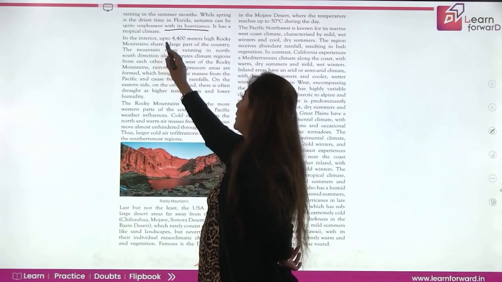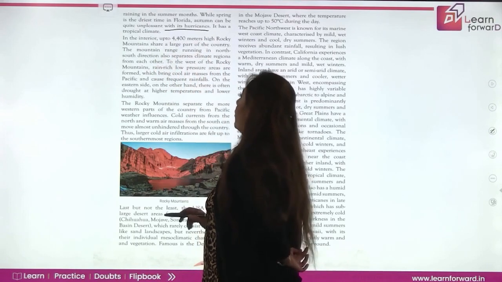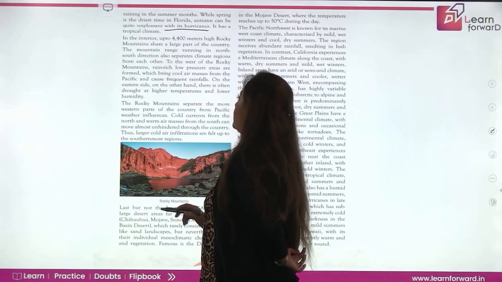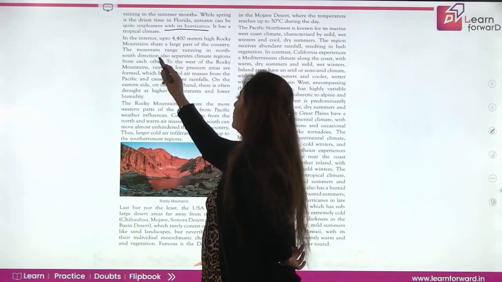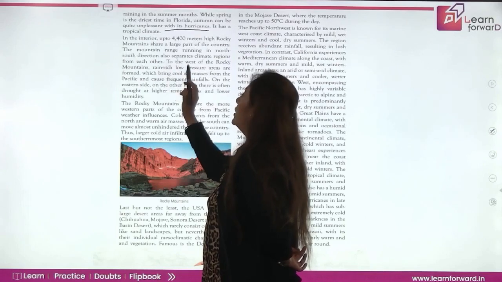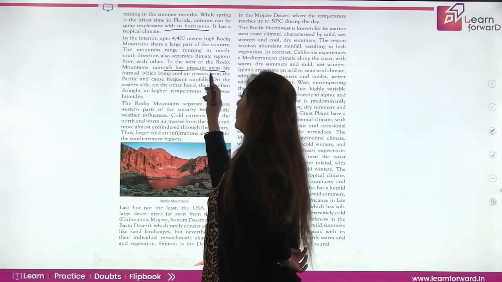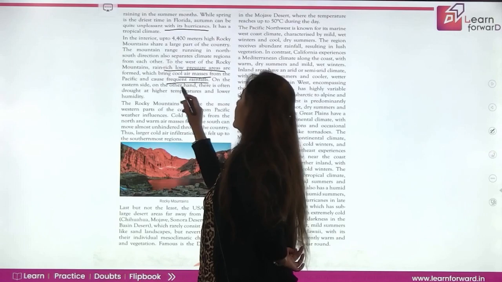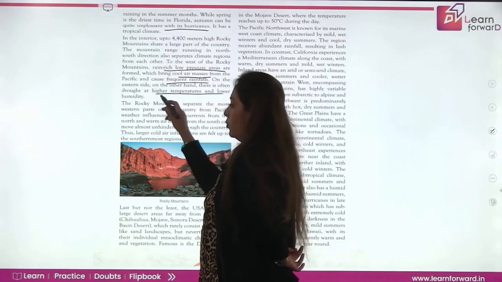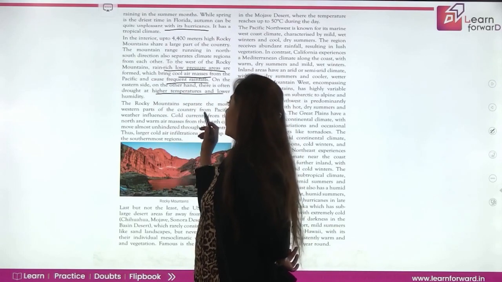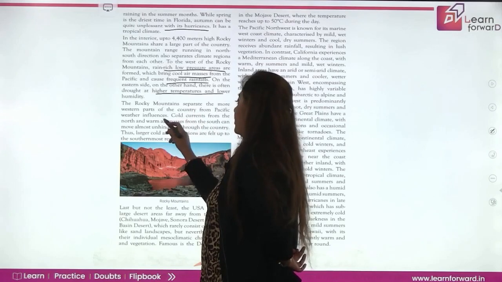In the interior, the up to 4,400 meters high Rocky Mountains cross a large part of the country. Mountain ranges running in the north-south direction also separate the climate regions from each other. To the west of the Rocky Mountains, rain-rich low-pressure areas bring cool air masses from the Pacific and cause frequent rainfall. On the eastern side, on the other hand, there is often drought with higher temperatures and lower humidity. The Rocky Mountains separate the most western part of the country from Pacific weather influences.